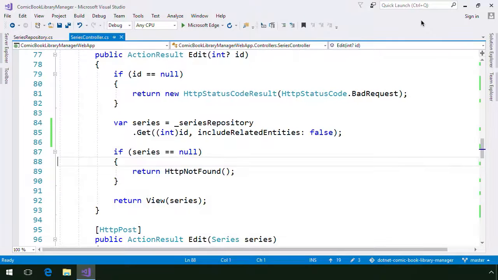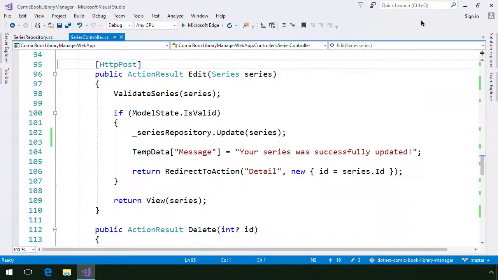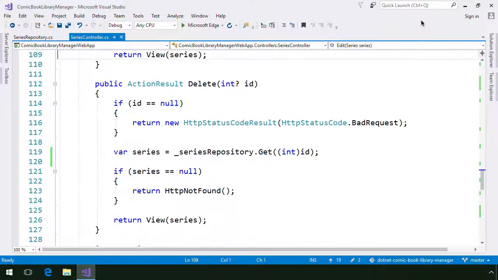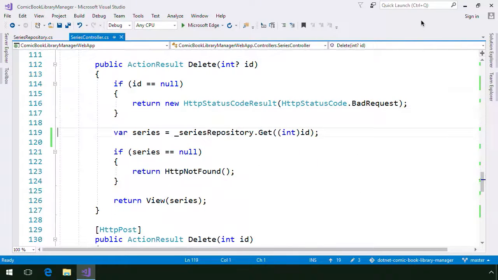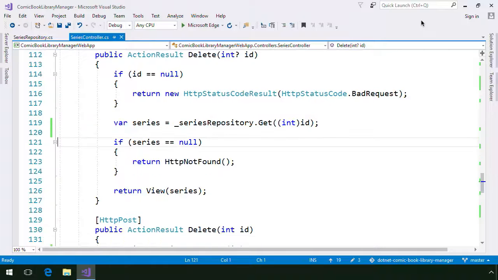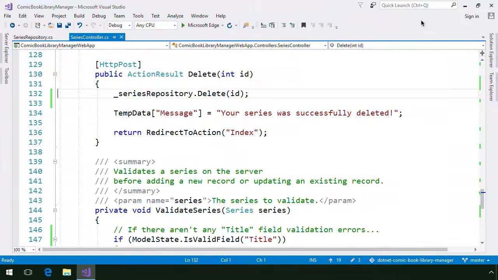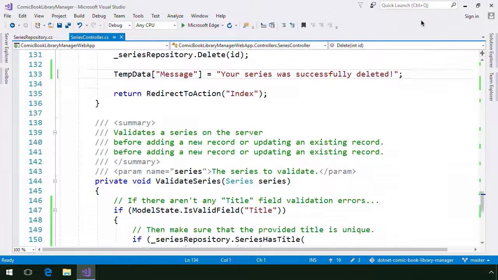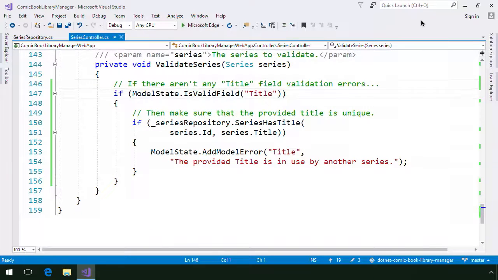In the edit post action method, I added a call to the repository's update method to persist to the database any changes made to the series entity. In the delete get action method, I added another call to the repository's get method. And in the delete post action method, I added a call to the repository's delete method to delete the series entity from the database. And lastly, I updated the validate series method with a call to the repository's series has title method.